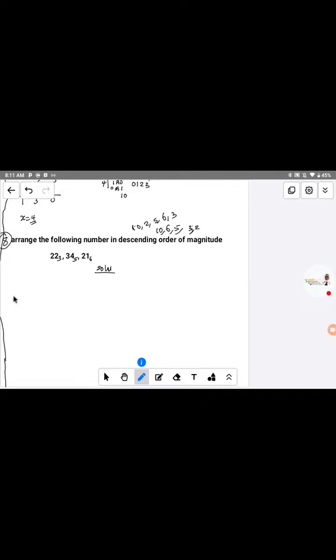Let's first deal with this one. That is 22. That is 22 in base 3. Let's convert it to base 10. Now, when you convert to base 10, I said use the expansion method in the previous class.